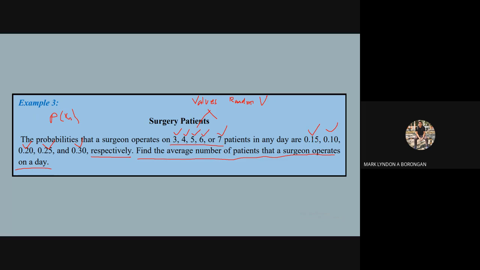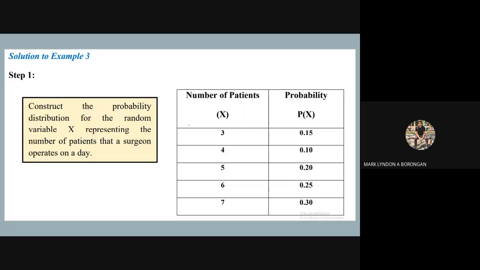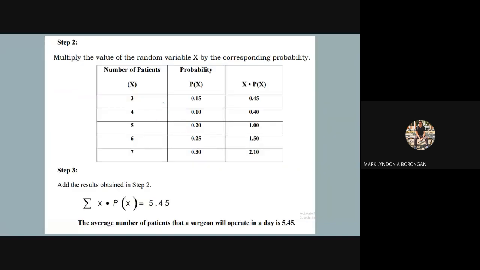Okay, so after sa table, all you need to do is to multiply this one, kani i-multiply ra ni nimo. Next is to add them all up and then you're done. Ana ra ka basic. Okay? So, dira first step na to, gitali lang siya.